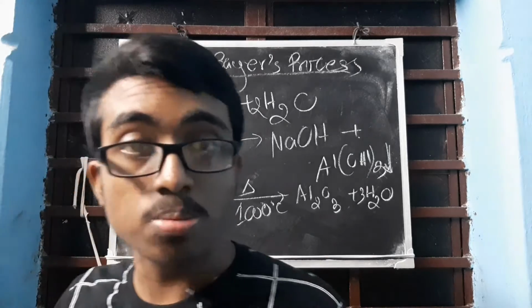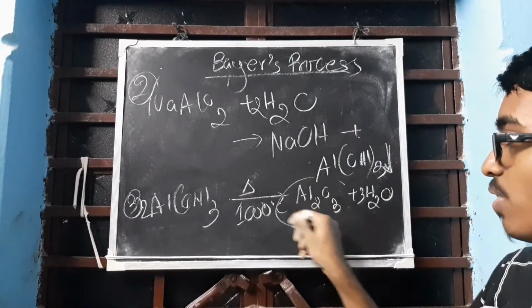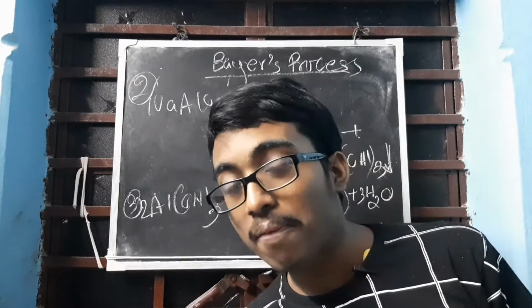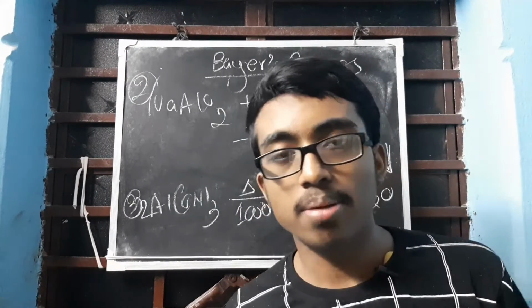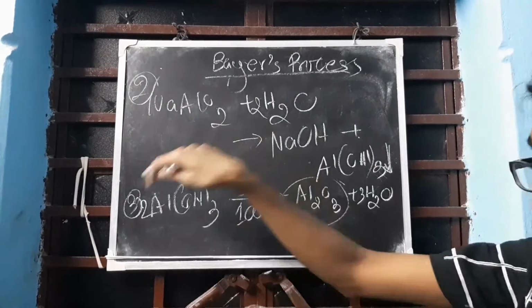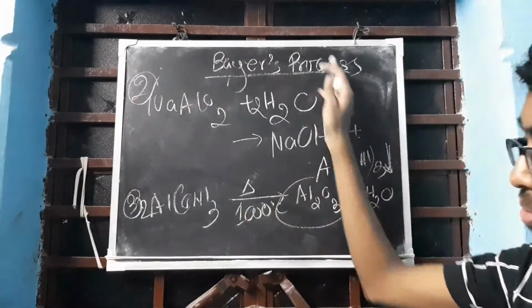alumina, and that is pure alumina, please. That is pure alumina plus water. So as a result we have got pure alumina. But have we got aluminium yet? No. So we have not completed the process yet. This is just the first part of the process. The first part of the process has got 3 sections in it. First part is over now.